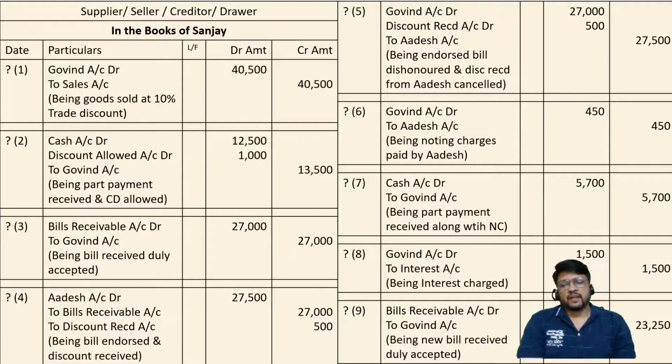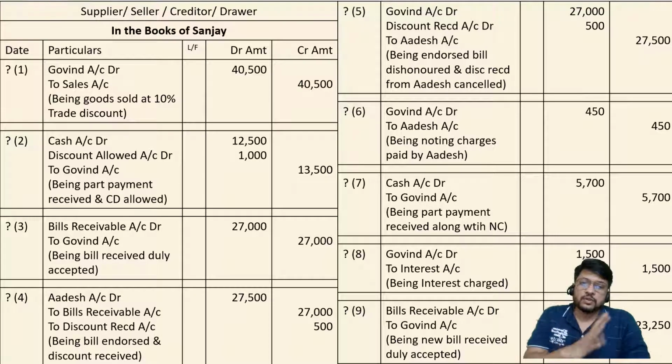Entry number 4. Adesh account debit to bills receivable to discount received. This is a transaction between Sanjay and Adesh. Govind is not at all concerned with this transaction. So Govind will say, sorry, this is your transaction, you record it, let Adesh record it. So it will be recorded in yellow books and purple books, not in green books. If it is not in green books, there is no question of ledger posting in green books. So the fourth entry we are not going to post.